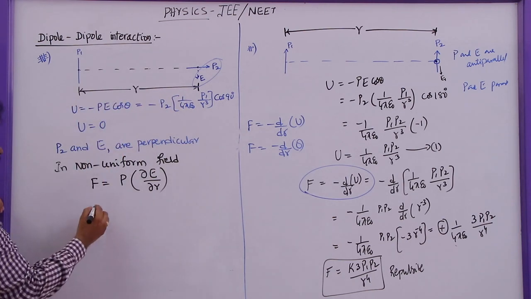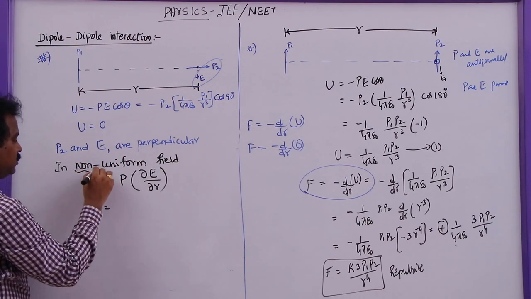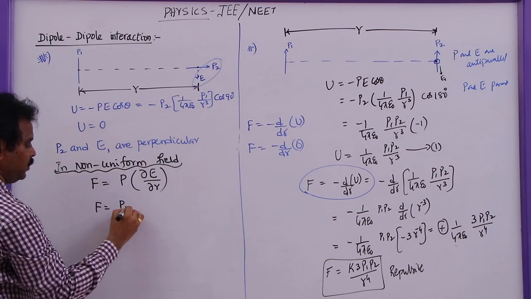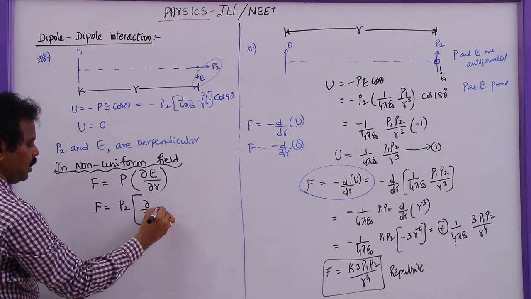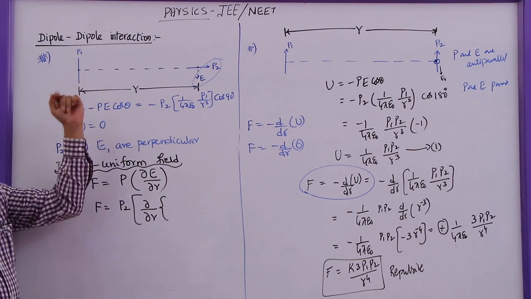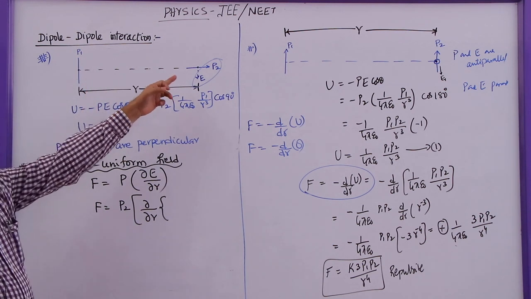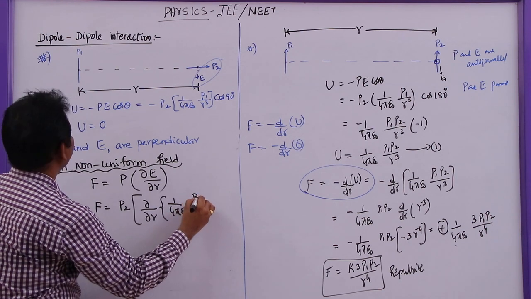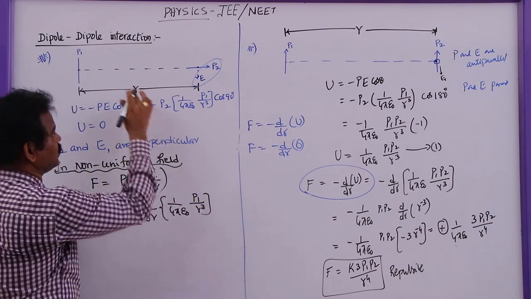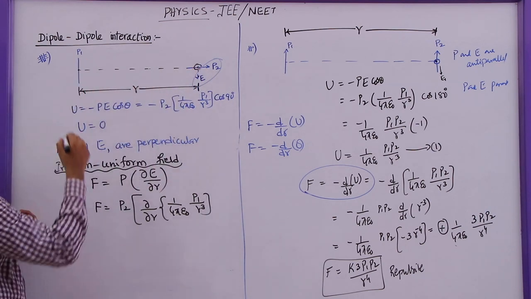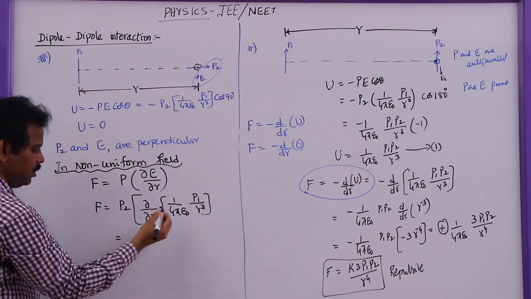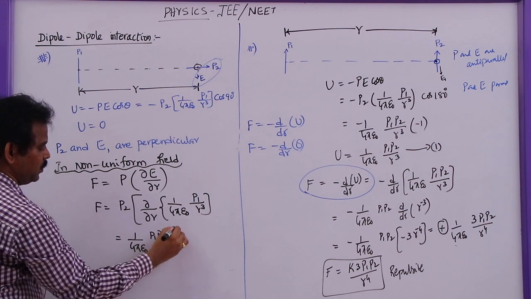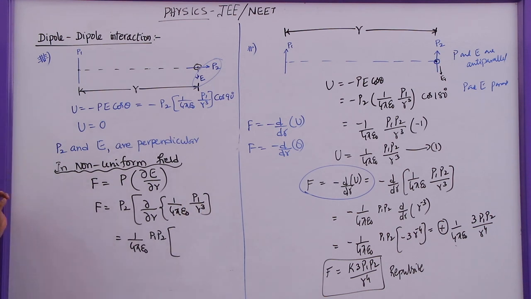So what is the force of attraction between these two? Remember, this is for a non-uniform field. F is equal to P2, the second dipole moment, times dou by dou R of the electric field due to P1 at that point, which is 1 by 4 pi epsilon naught P1 by R cube, as this point is on the equatorial line of the dipole. Now you can write P1, P2 and 1 by 4 pi epsilon naught outside, and this will be R power minus 3 derivative.